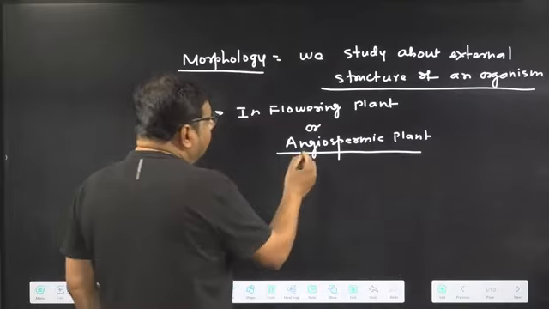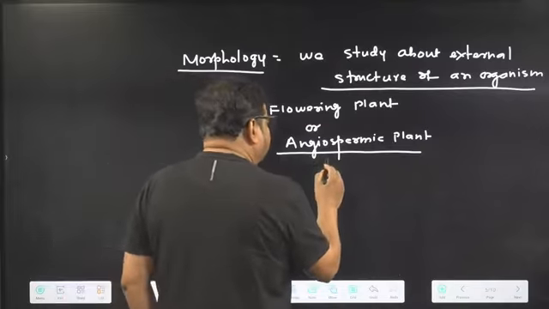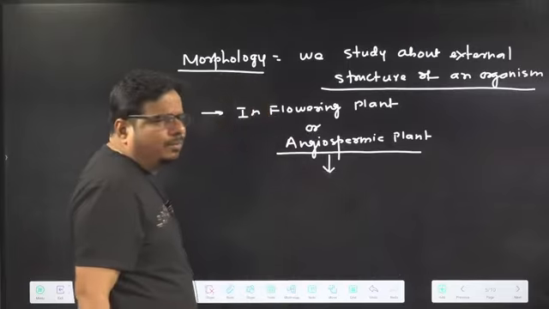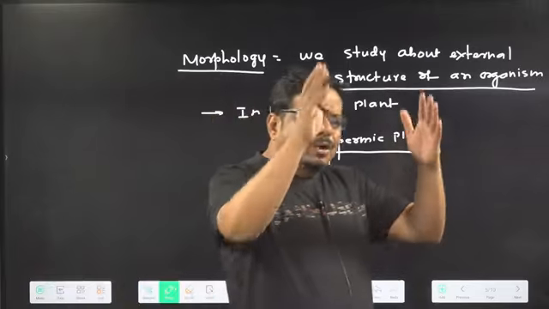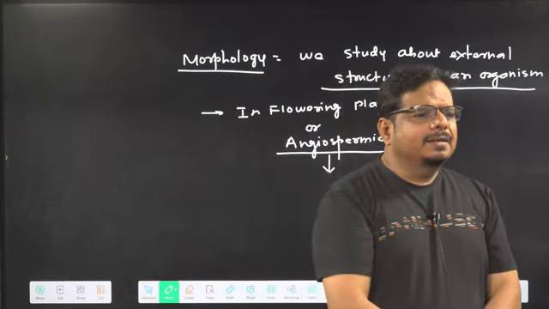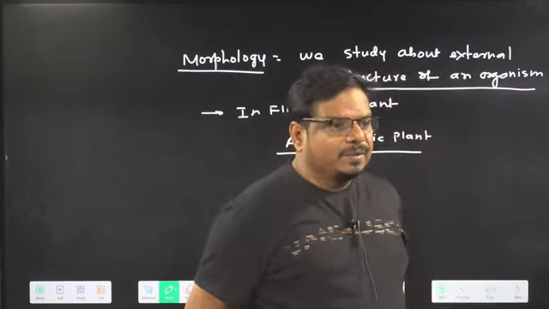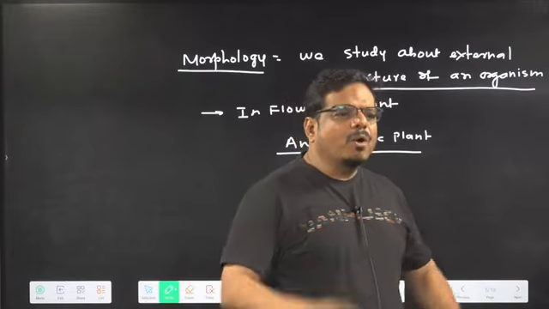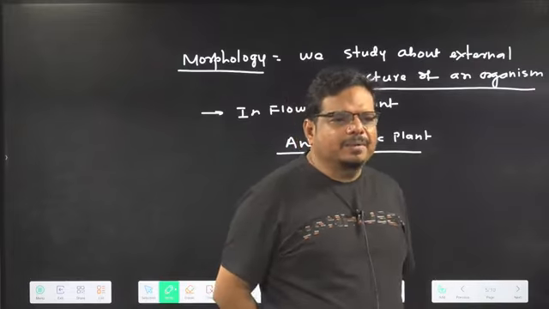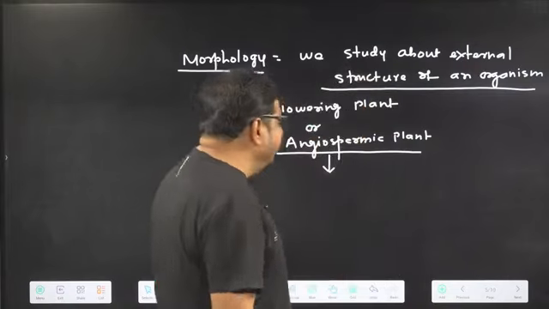So in a flowering plant or angiospermic plant, when you observe it, how many components are you finding with your naked eye, externally?